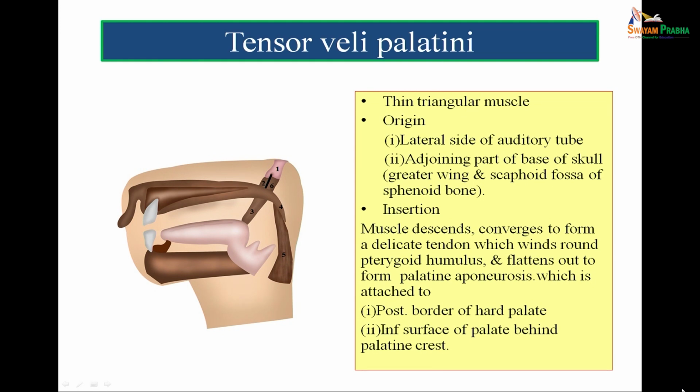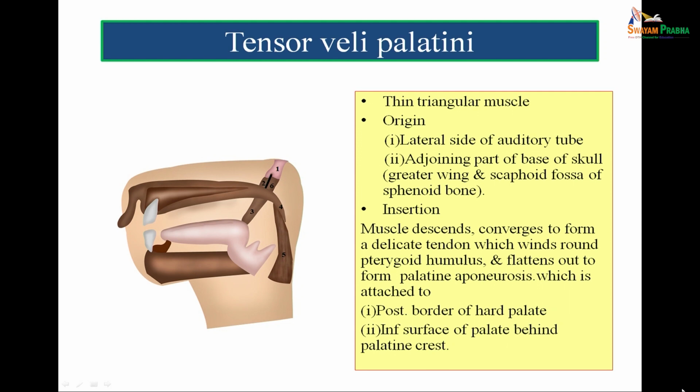So, one in the figure is the auditory tube, and below it anteriorly is lying the tensor veli palati muscle, which forms the palatine aponeurosis, and it is getting inserted to the posterior border of the hard palate mainly, and also the inferior surface of palate behind the palatine crest. Now, if you look at its origin and insertion, tensor veli palati, where is it arising from? It is arising from the lateral side of the auditory tube.